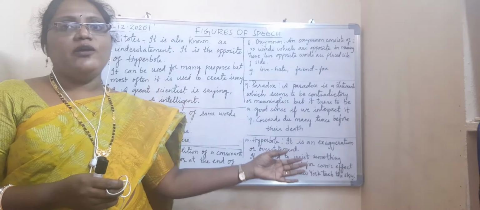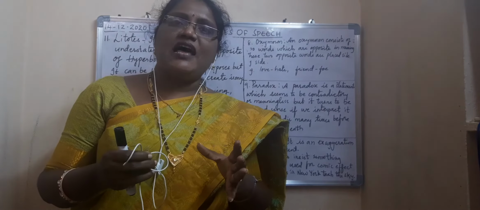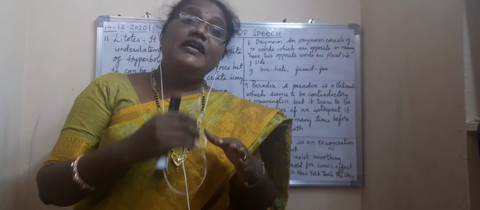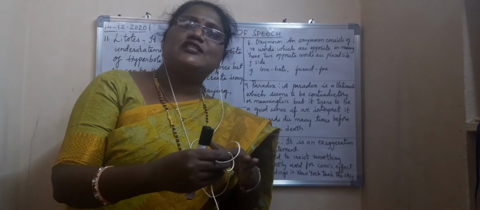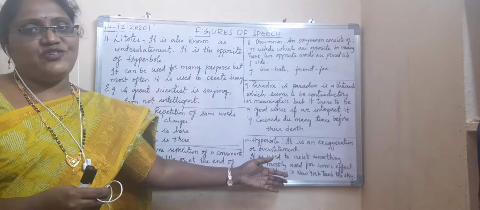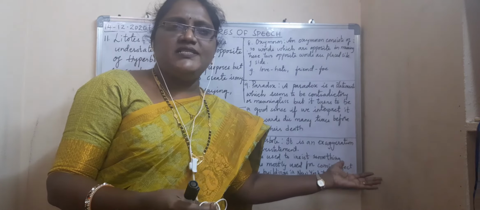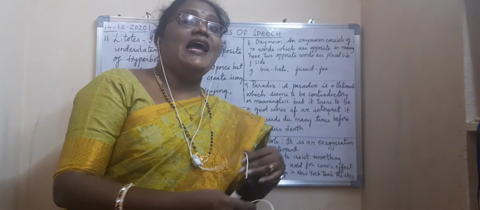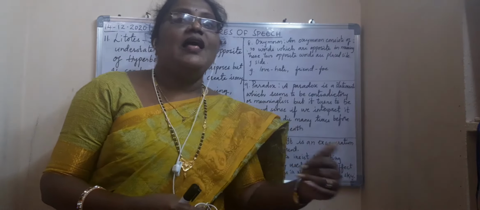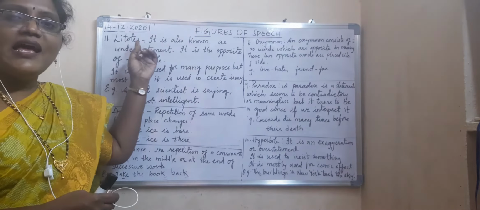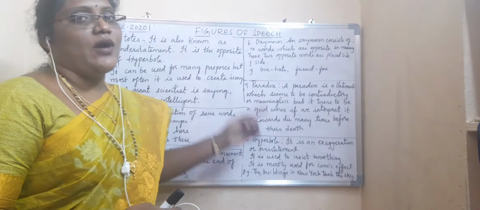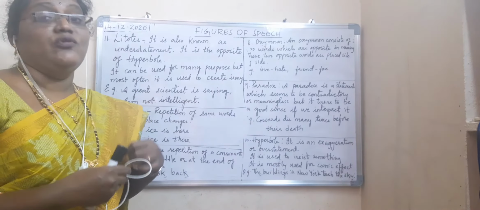Hyperbole means a person has a good quality, but we add something extra and say it. That is exaggeration, overstatement. Whereas litotes is quite opposite, whatever is there, they will not say.